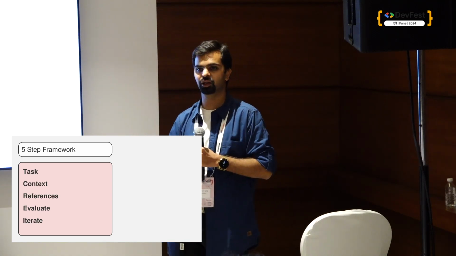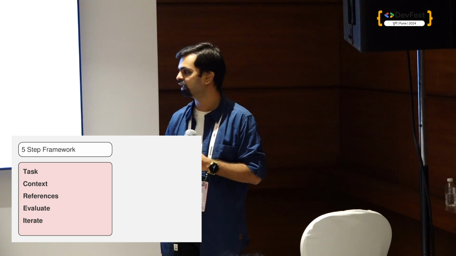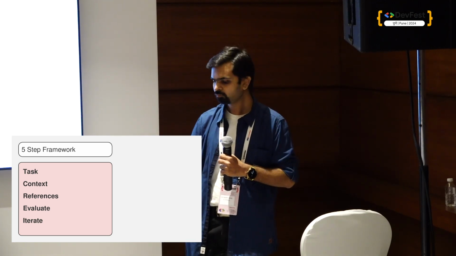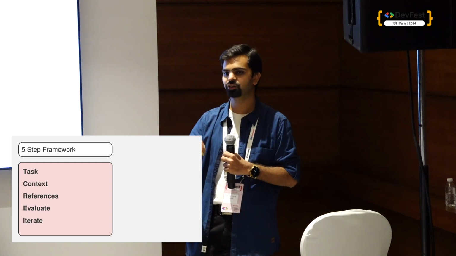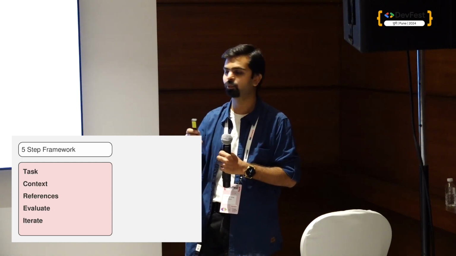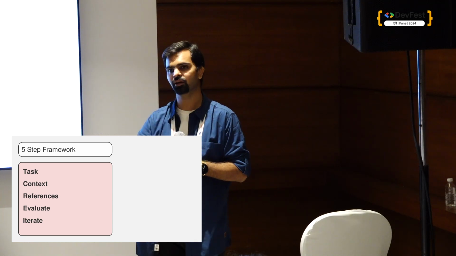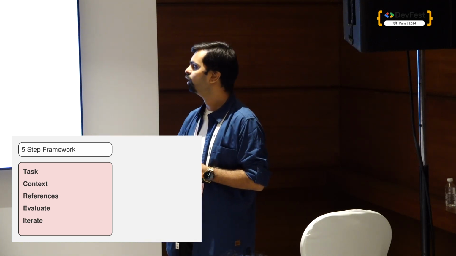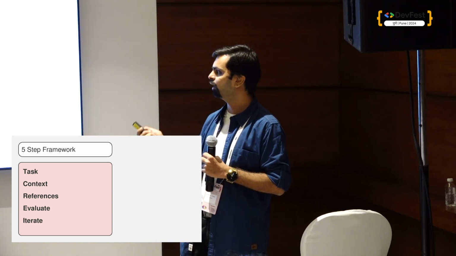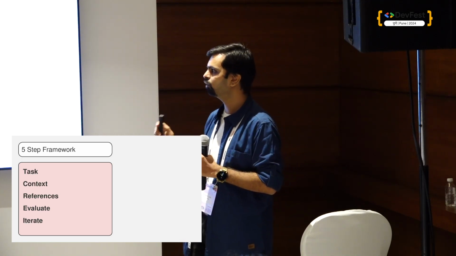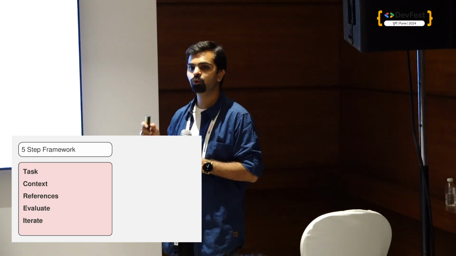Now I'll evaluate the output it has given, and then I'll iterate the prompt again. As I said, evaluating and iterating are the major parts of prompt engineering. Prompt engineering is basically evaluating and iterating the prompts and outputs. We may or may not remember this, so how to remember it?